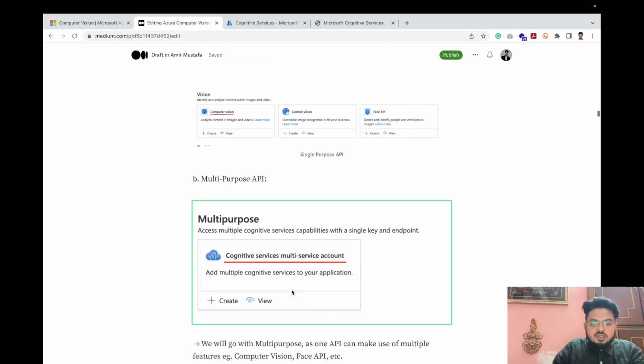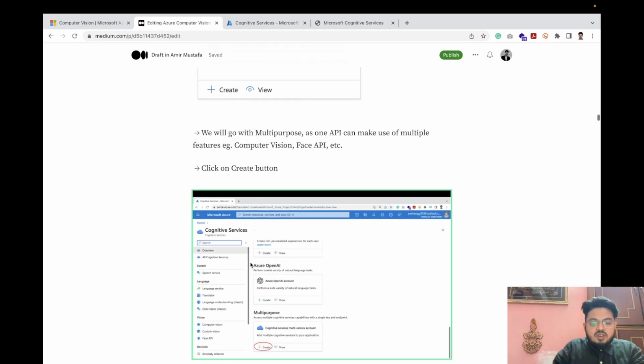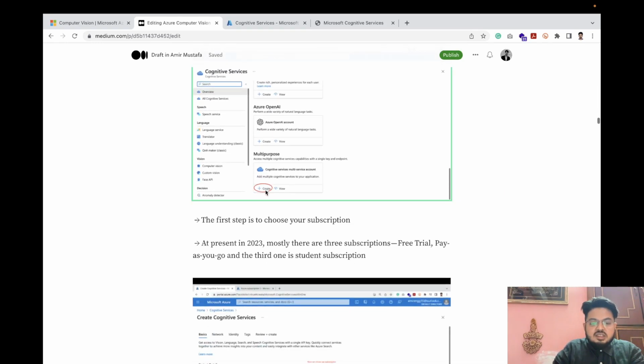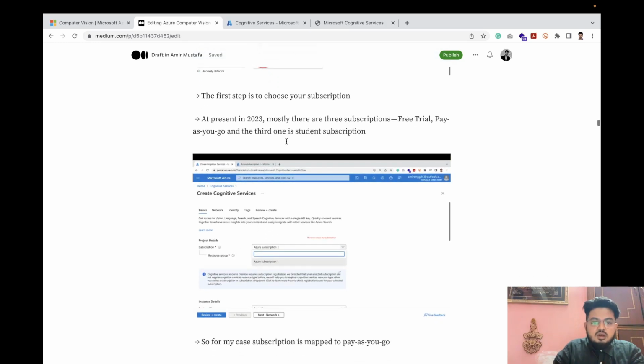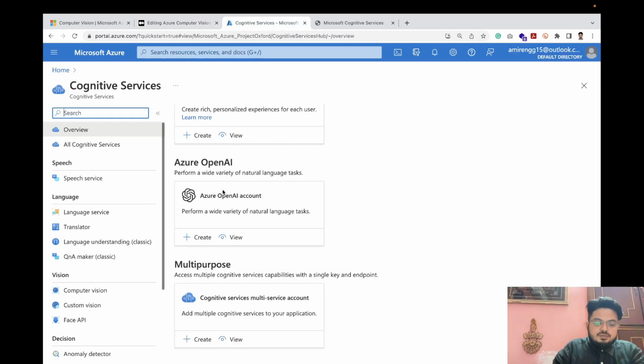Now, okay, this one I have told you. Now what we have to do? First step is click the create button. We'll do it step by step. Let us click the create button.